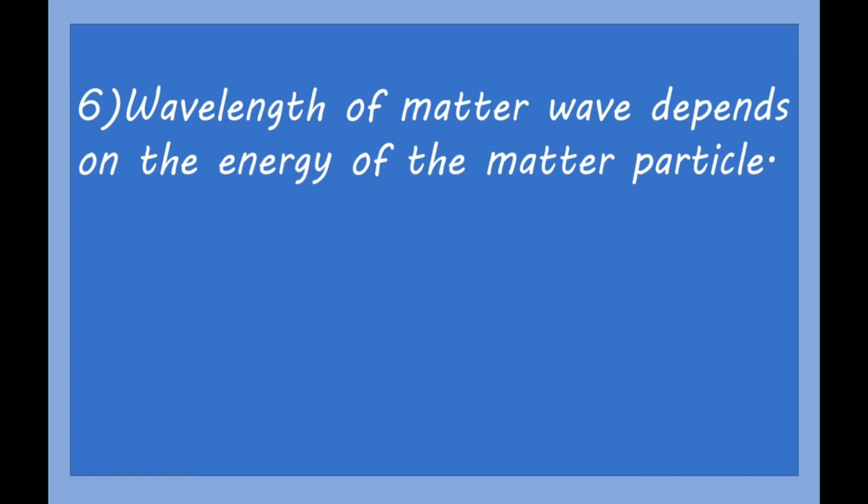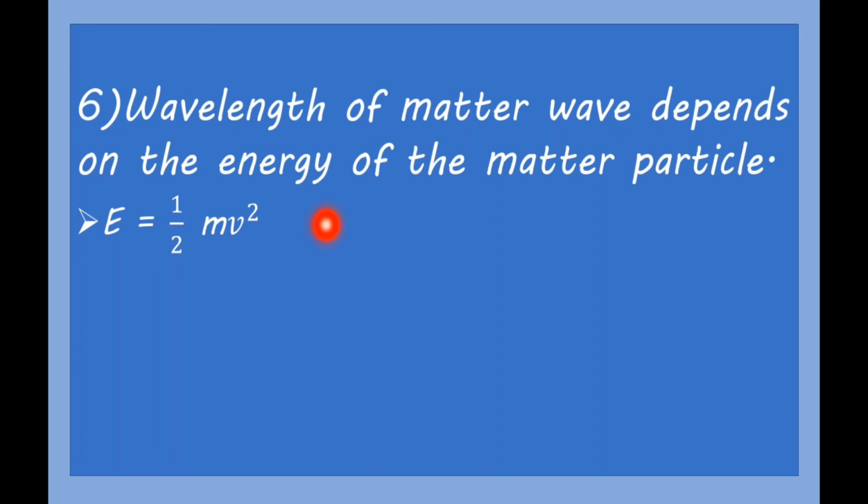The next property is that the wavelength of a matter wave depends on the energy of the matter particle. Here we can prove this statement with the help of simple equations. We know the equation of energy, that is half mv square.